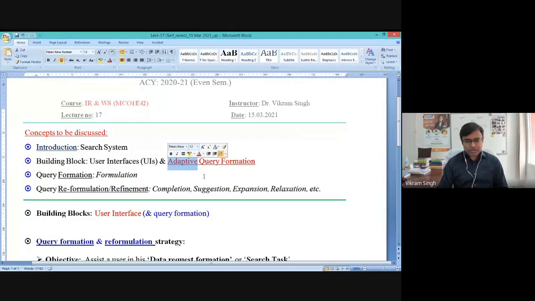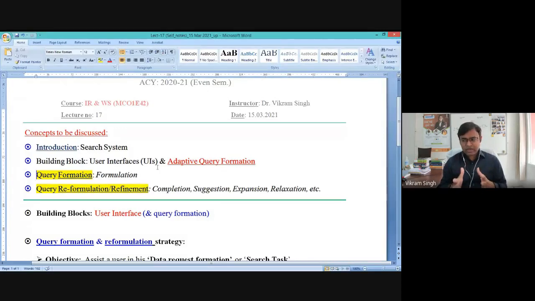Query formation has two possible types: query formation and query reformulation, or query refinement, you can say. Query reformulation is always related to the user's position in the search process. In this lecture we have taken the theory that a search task has three stages. Pre-search means the user is just trying to start the search.